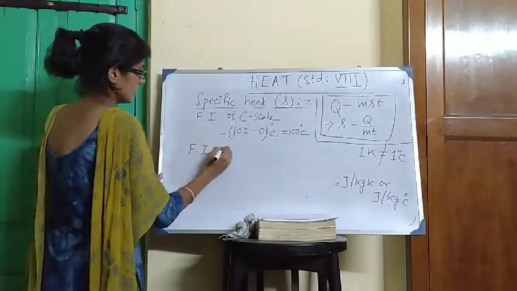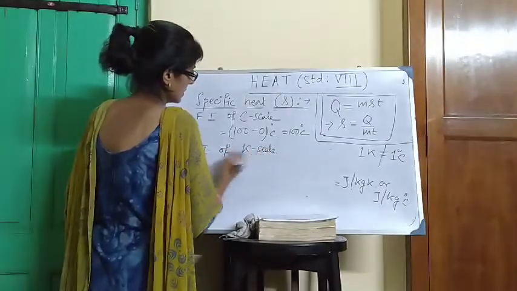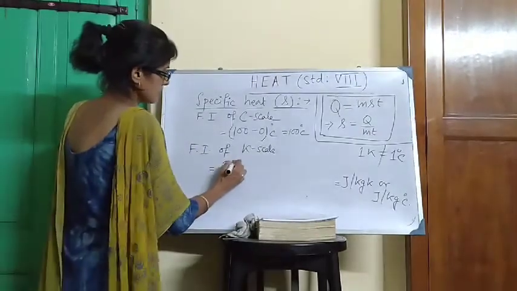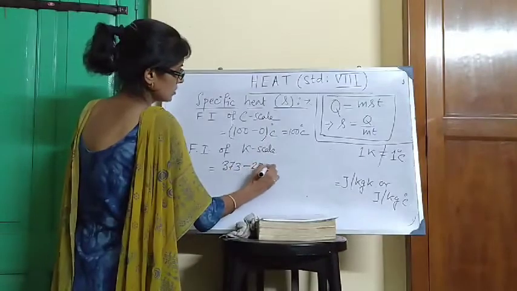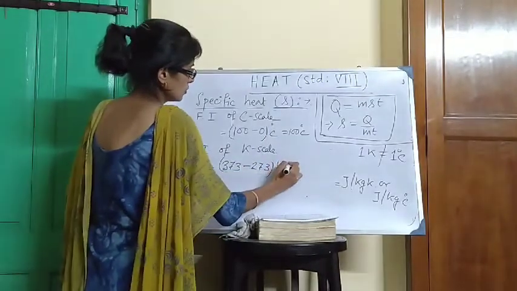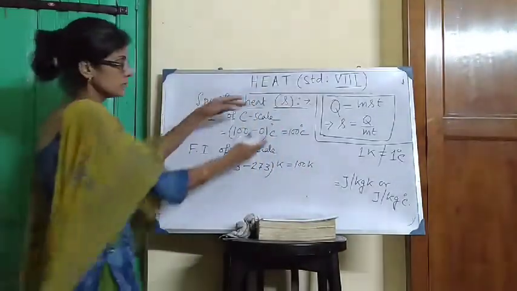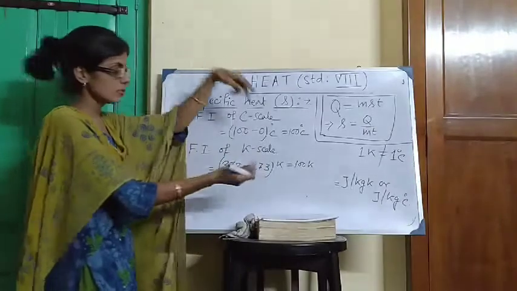Fundamental interval of the Kelvin scale. K scale means Kelvin scale. Upper fixed point of the Kelvin scale is 373 Kelvin, lower fixed point 273 Kelvin. So the fundamental interval is 100 Kelvin. What is fundamental interval? The difference between the upper fixed point and the lower fixed point.